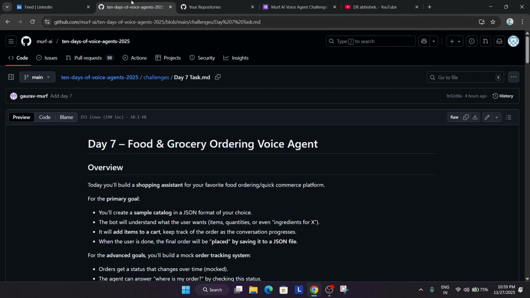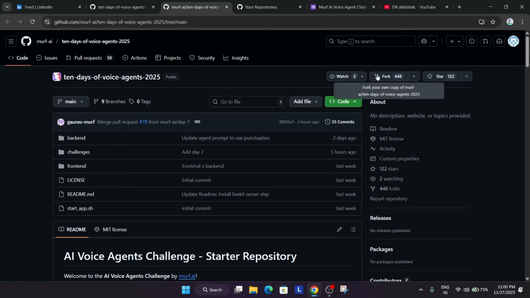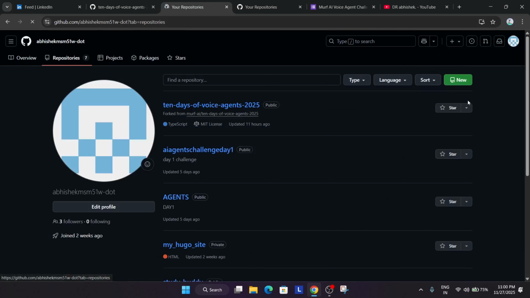Now come over here and make sure you have already forked the repository. If you don't know, come to the main repository and you can see this fork option. You have to fork it. After that, a copy of the repository will be generated. How to find it? If you have already forked it, click on your profile icon and click on repository.